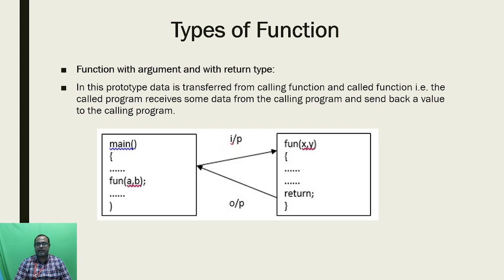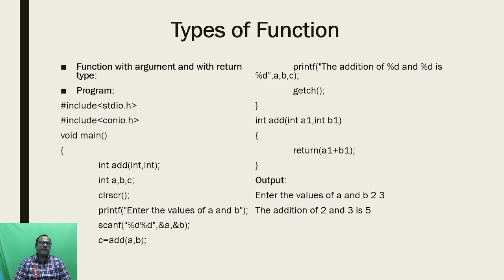Okay, so both sides the transfer is done in this type of user defined function. This is an example for this type of function, with argument and with return type. Here we are mentioning the two header files, stdio.h and conio.h. Already we all know why we are using this kind of header file.